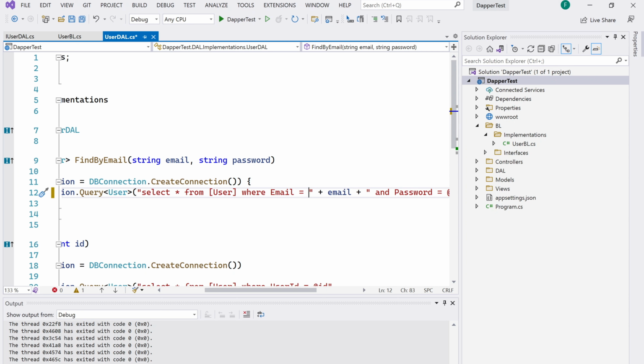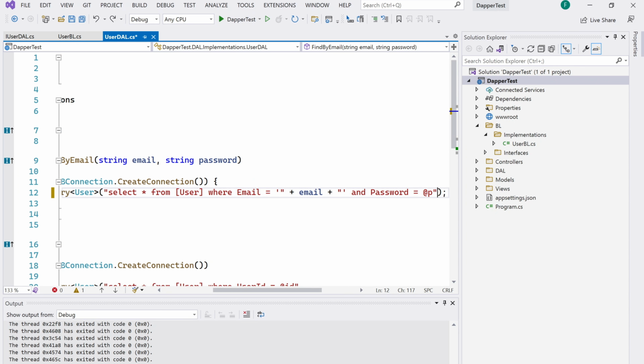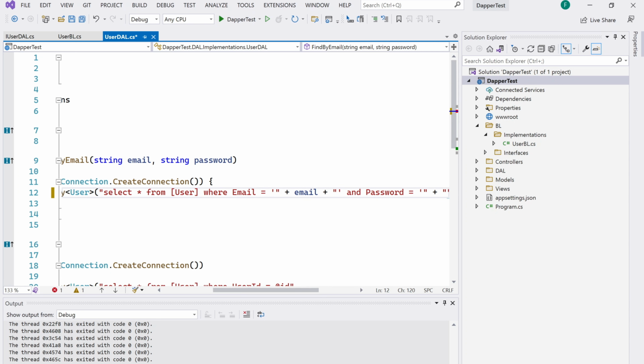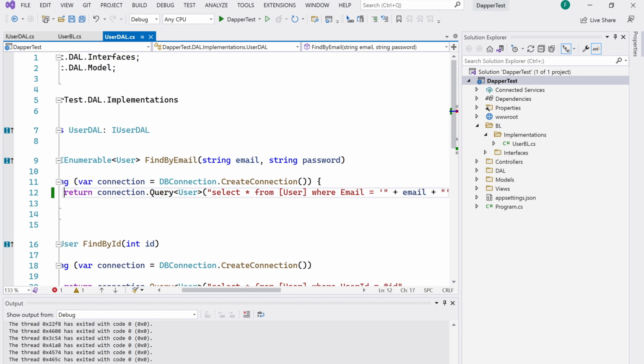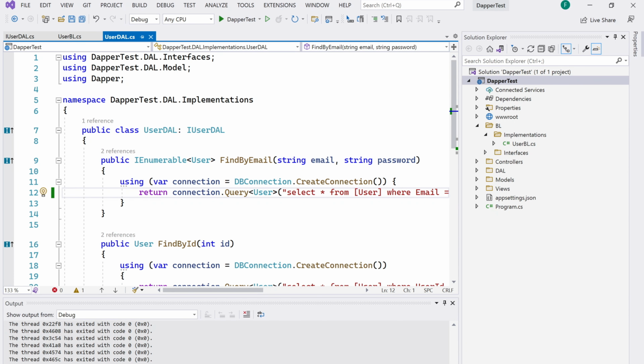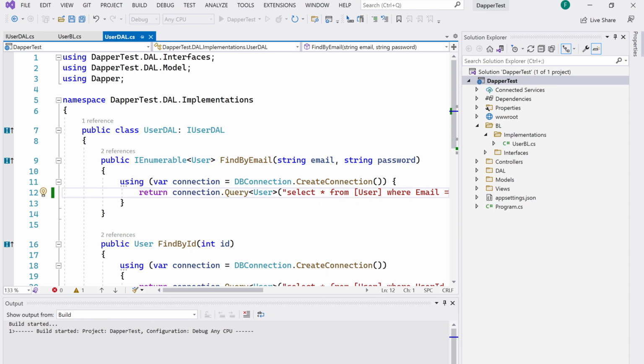Plus email, we need a single quote because that's a string, and here the same single quote, and here we pass the password. Now we do not use parameters, and the application should still work the same way as before. Let's confirm it works.